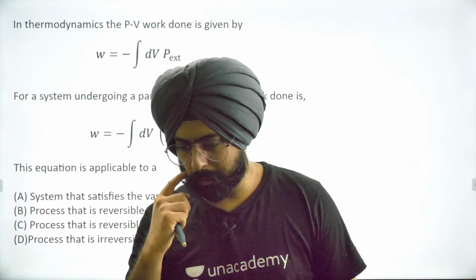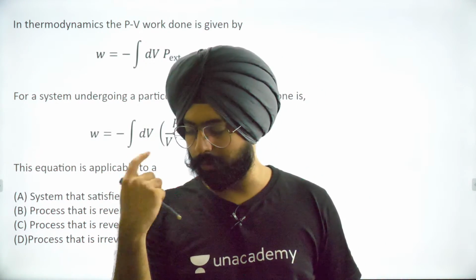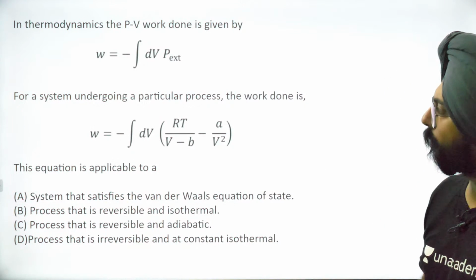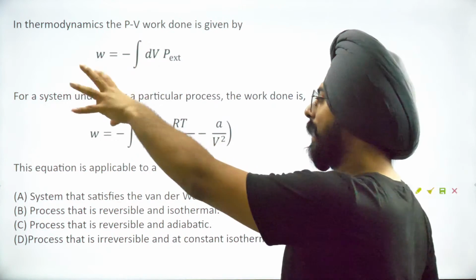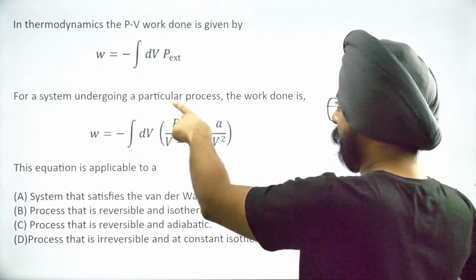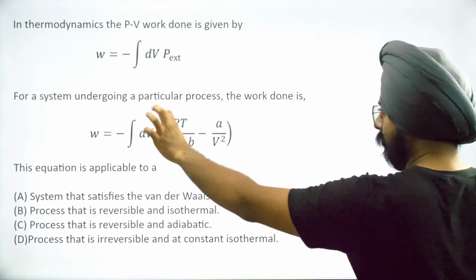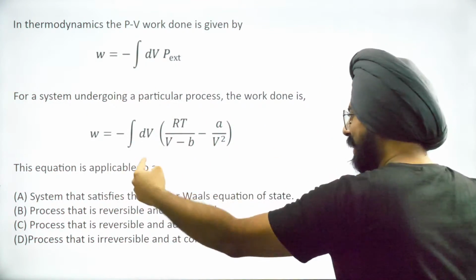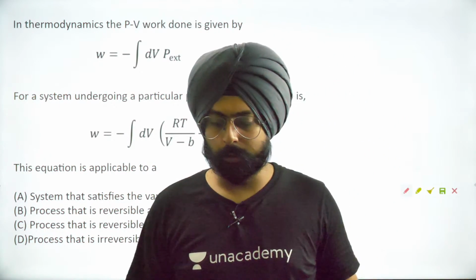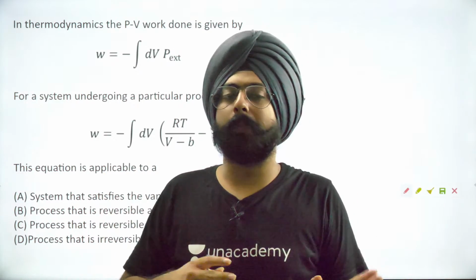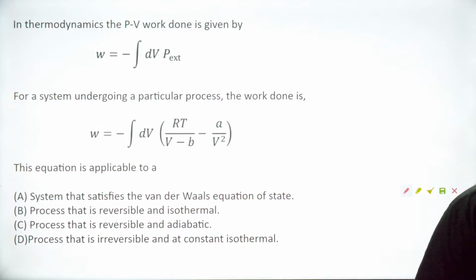Fine. Ali, bro, you can rewind and watch the question again, please. If there is a specific doubt, then you can ask me. Okay? So, this is simple. Now, for a system undergoing a particular process, the work done is given by an equation. This equation is applicable to, there are 4 options. You have to choose the correct option or options. Read it and then we'll go forward.